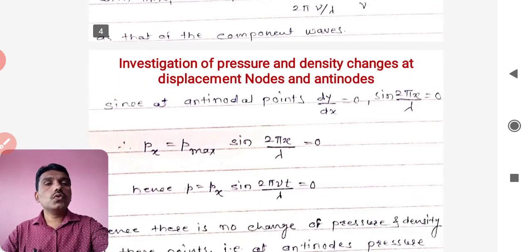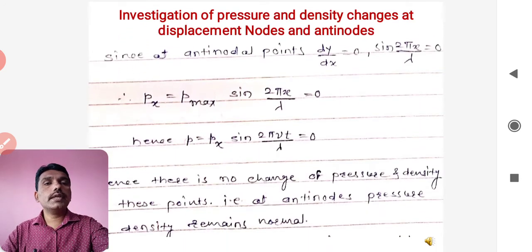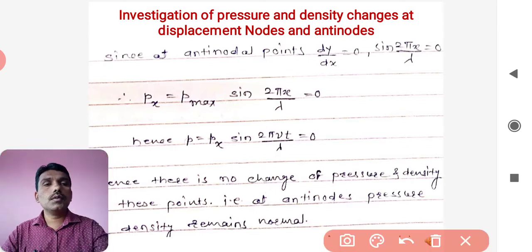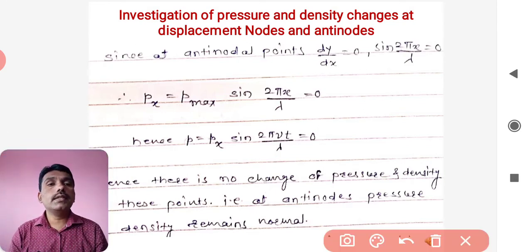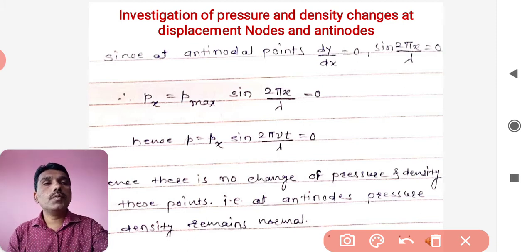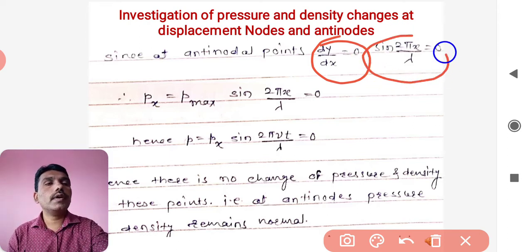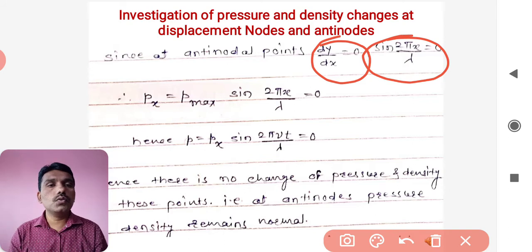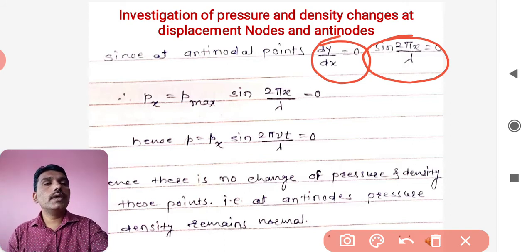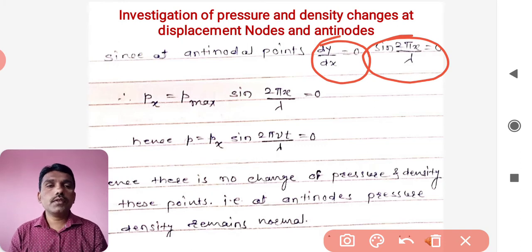So now we are interested to find out what exactly happens at the antinode point. As far as the antinode points are concerned, we are aware that the strain is zero, that means sine of 2π x by lambda is equal to 0. So putting these values in this relationship, that is p is equal to px sine of 2π x by lambda into sine of 2π vt by lambda.